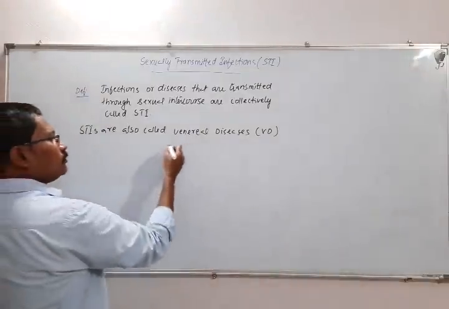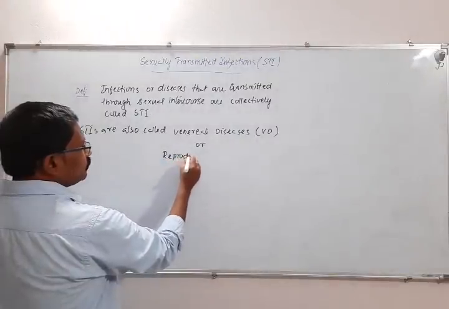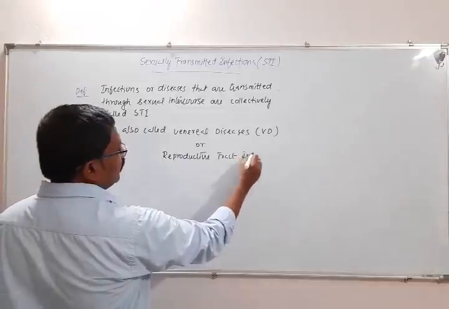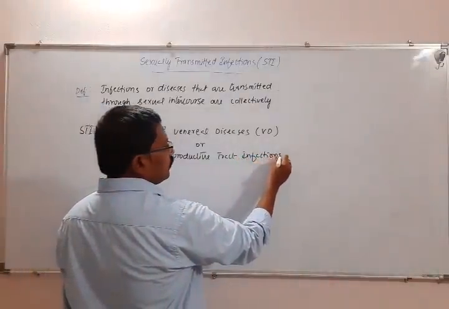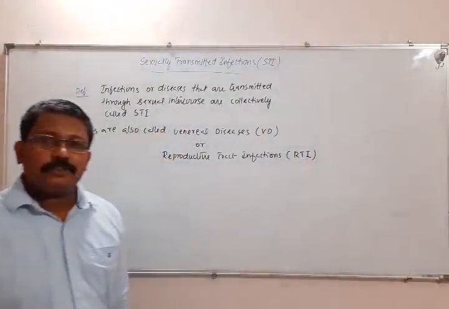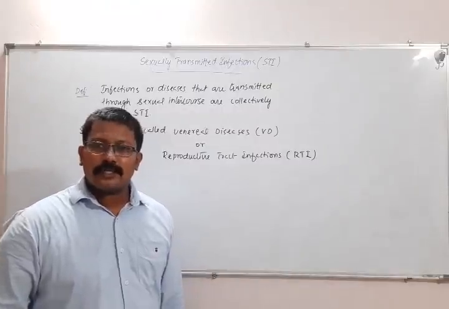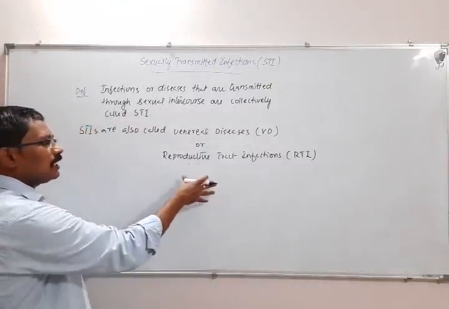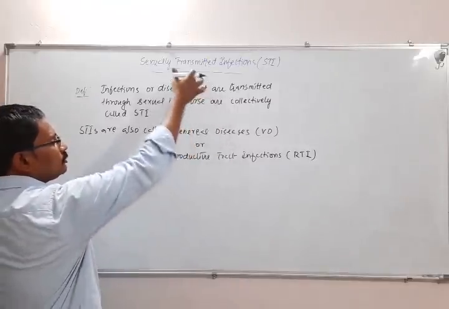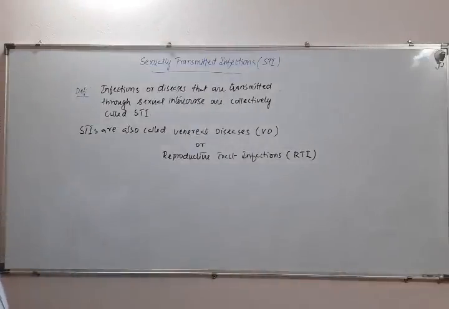It also has one more name. It's called reproductive tract infections, in short, RTI. Should not get confused with the right to information. So either venereal diseases, reproductive tract infections, or sexually transmitted infections, all are one and the same.